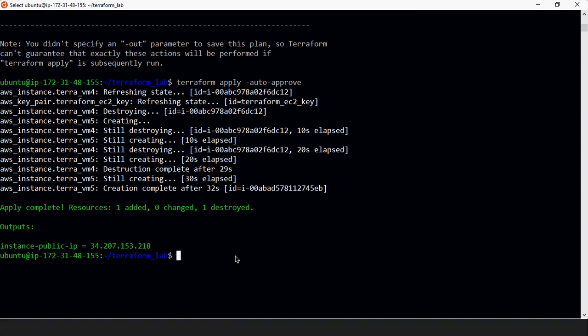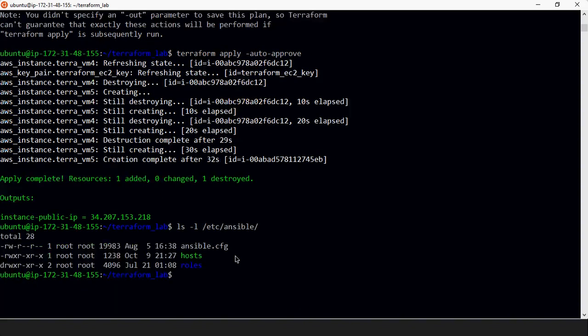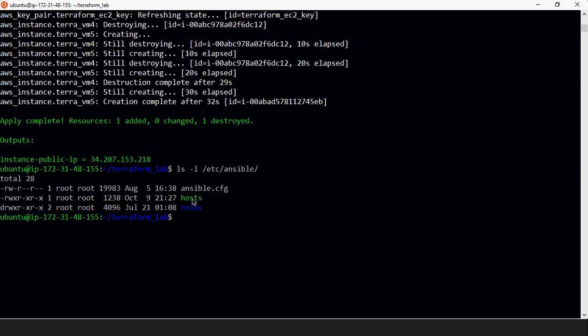So let's check how the Ansible file looks. If I go into ls /etc/ansible, here there are two files mainly, hosts and the ansible.cfg config file.